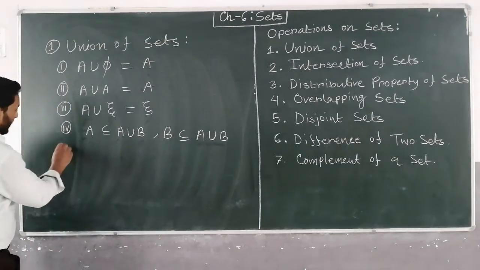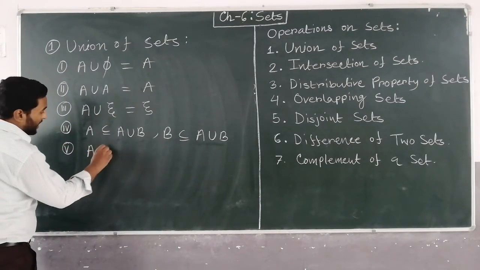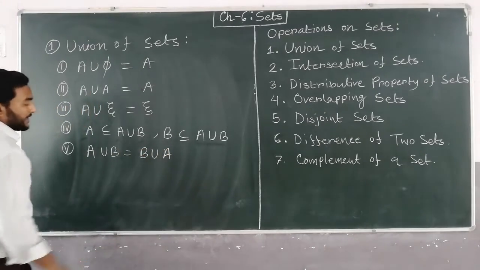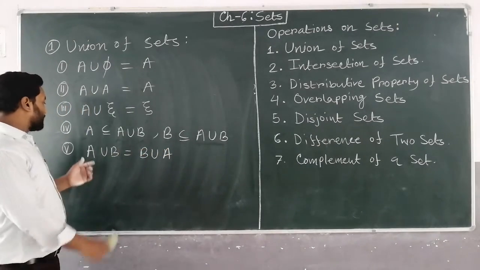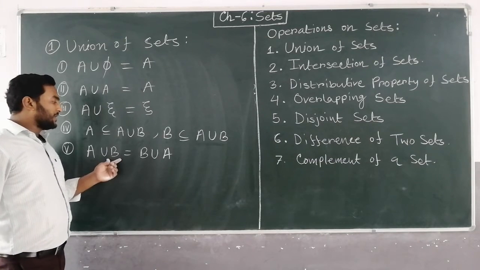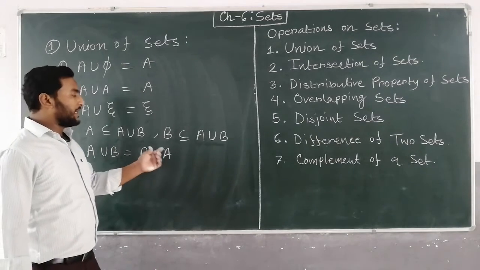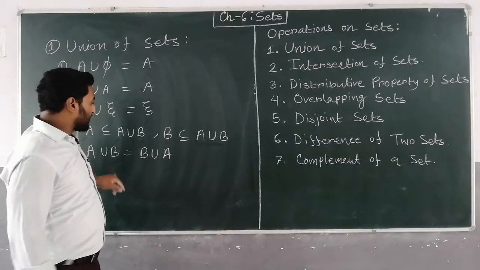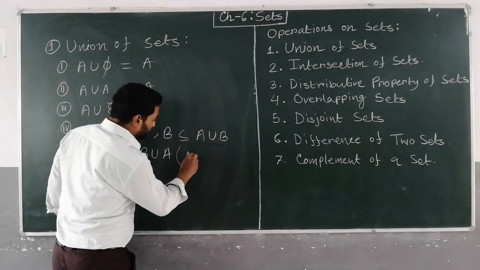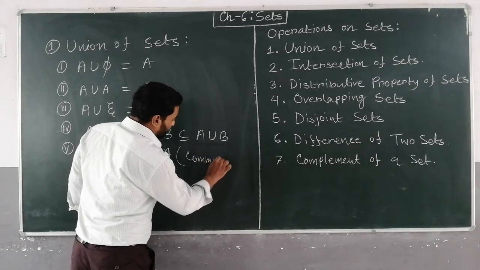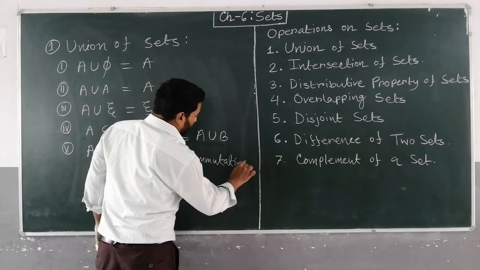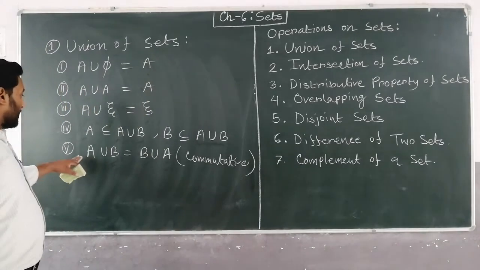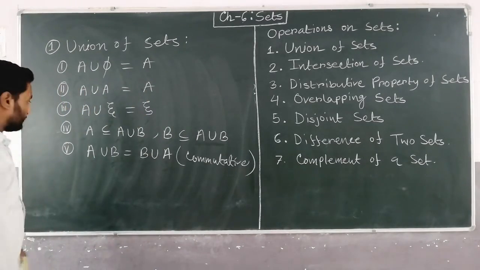Next property: A union B is equal to B union A. This is known as the commutative property. It means if you take the union of A with B, that will be equal to the union of B and A. So the commutative property of union is true.